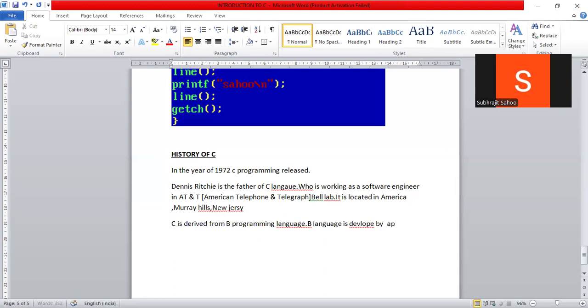Developed by a programmer named Ken Thompson.